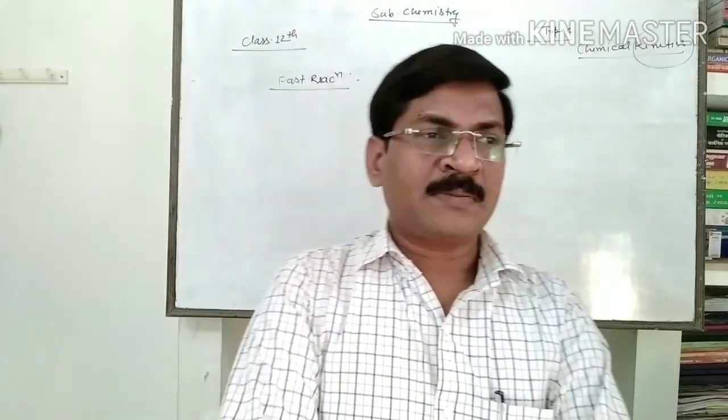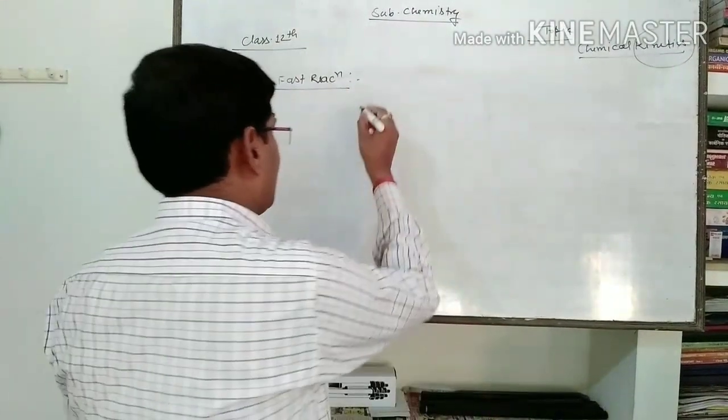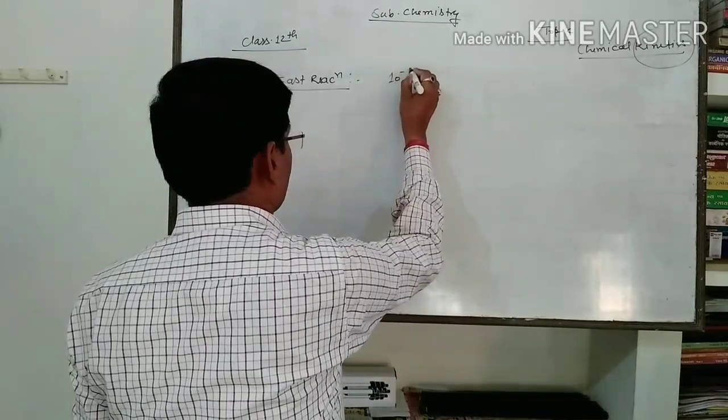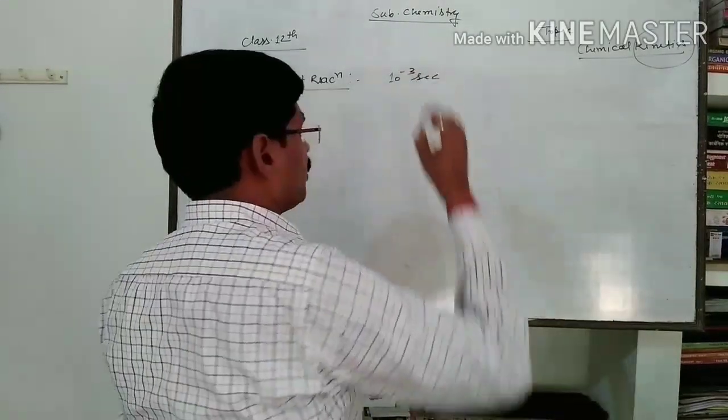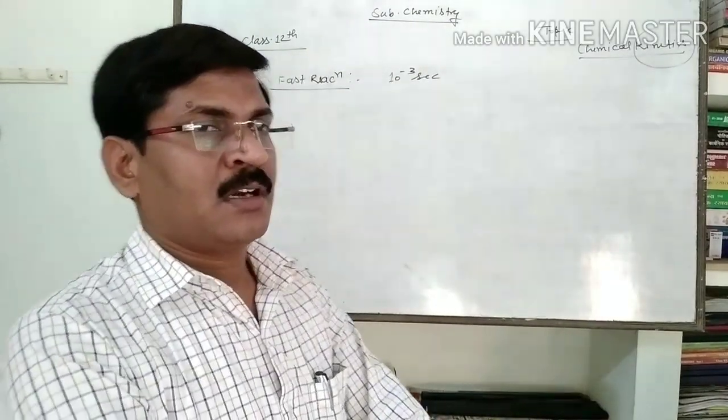By simple experimental techniques, the rate of this type of reaction cannot be determined, because some of the reactions are completed within 10 to the power -3 seconds. So you can think yourself how fast these reactions are completed.